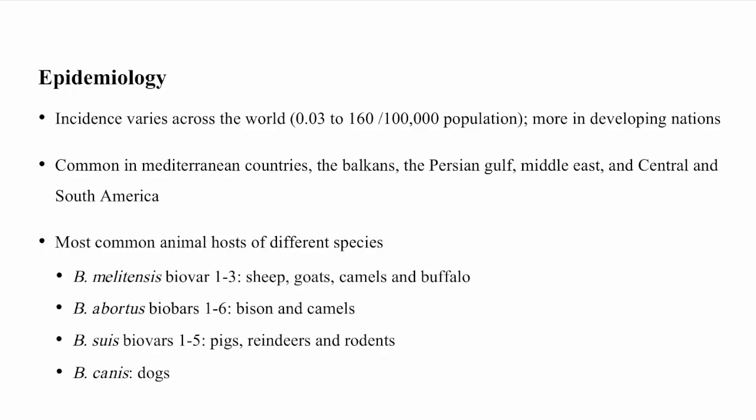The most common animal hosts for different species are: for Brucella melitensis, biovar 1 to 3, sheep, goats, camels, and buffaloes are the most common animals. For Brucella abortus, biovar 1 to 6, bison and camels are the most affected ones. For Brucella suis, biovar 1 to 5, the most commonly affected animals are pigs, reindeer, and rodents. And Brucella canis most commonly affects dogs.